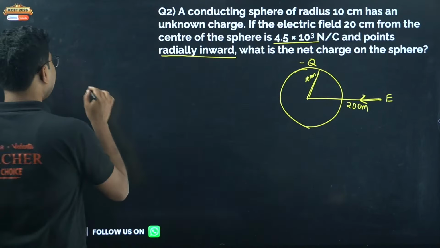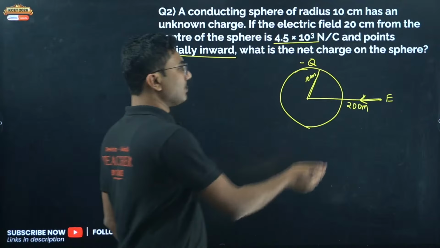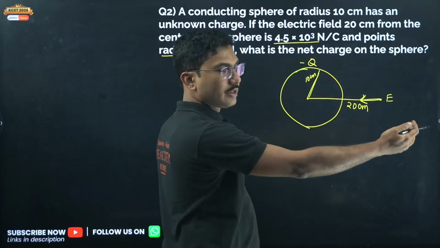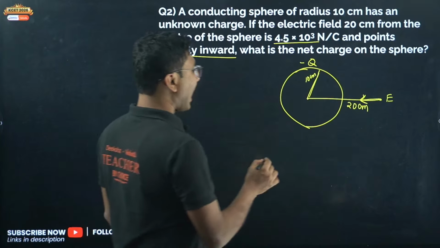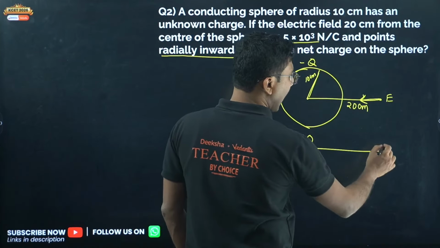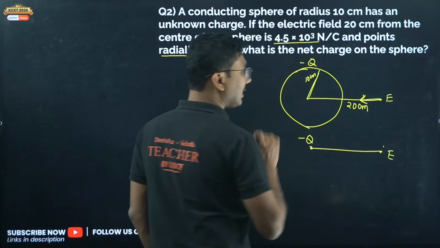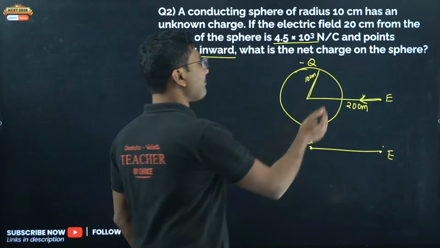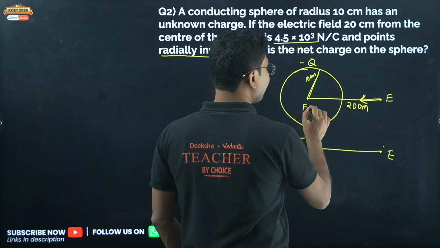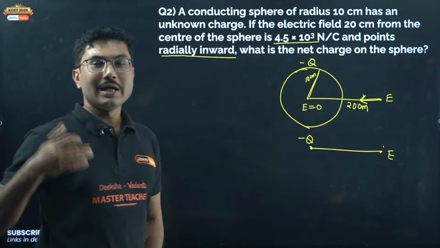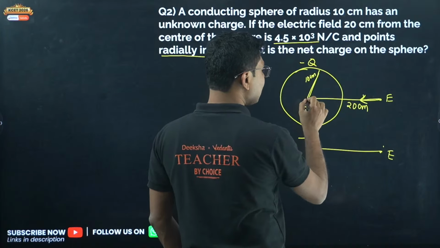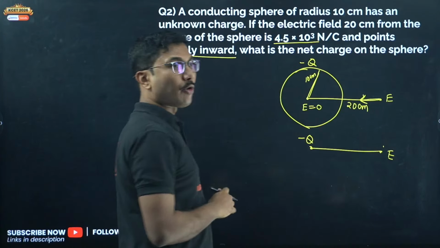Okay. So electric field, what is electric field due to a charged sphere? So electric field due to a charged sphere outside the sphere is always same as a point charge kept at that point. So if you keep a point charge and if you try to find the electric field, whatever electric field you will get, the same electric field you will get for a charged sphere when you are calculating outside. Inside the sphere, electric field is 0. If it is a conducting sphere, electric field inside is 0. Outside you can treat the entire charge is located at the center and treat it as a point charge.